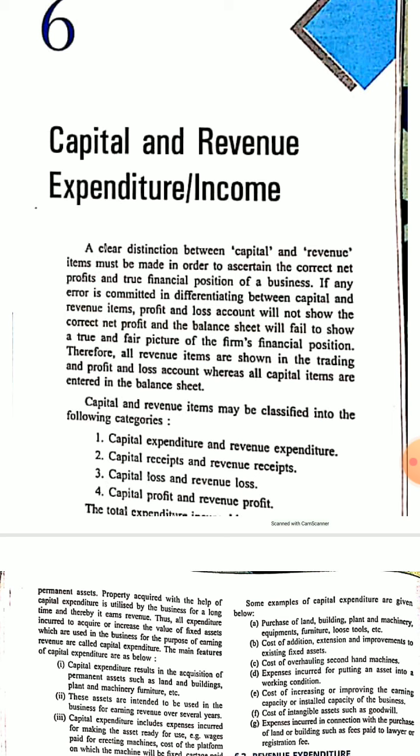Suppose a company purchases a machine for the production purpose. Suppose the company is producing coconut oil and the machine will be used in the production process. The machine will produce coconut oil. Now the machine's life is, suppose, 20 years.